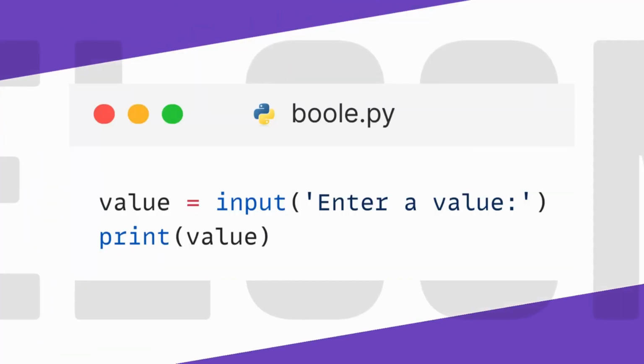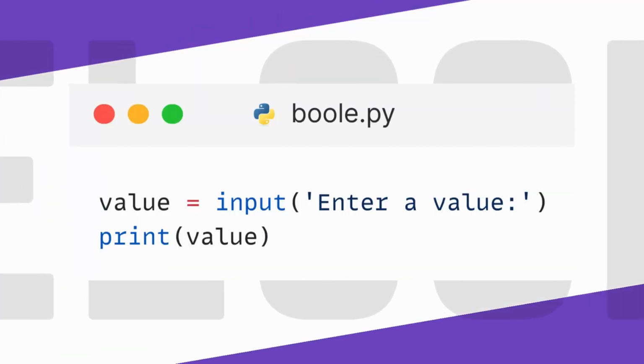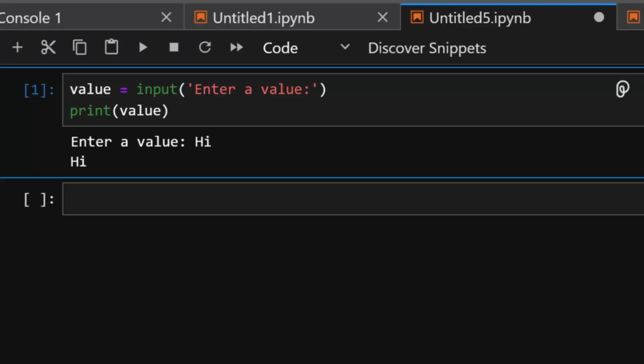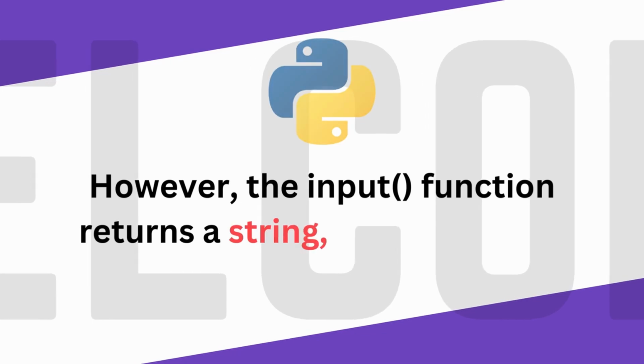To get input from users, you use the input function. For example, value equals input, and within the brackets we write a string. If we print the value, it will prompt you for input on the terminal to enter a value. If you enter a value, for example a number, the program will display the value back. However, the input function returns a string, not an integer.